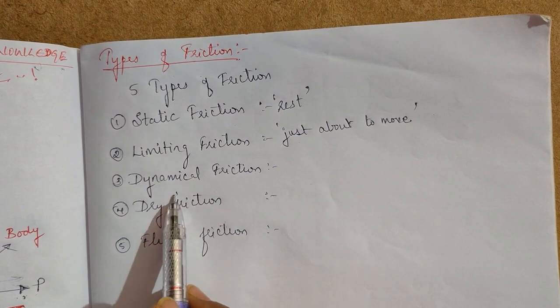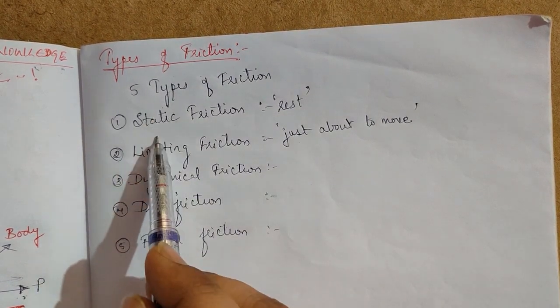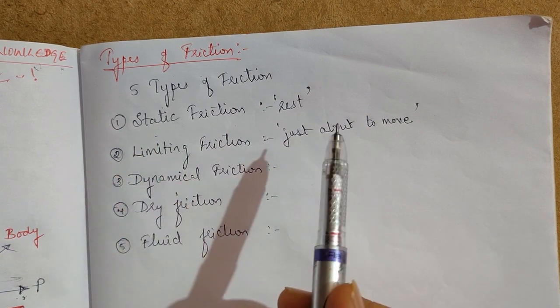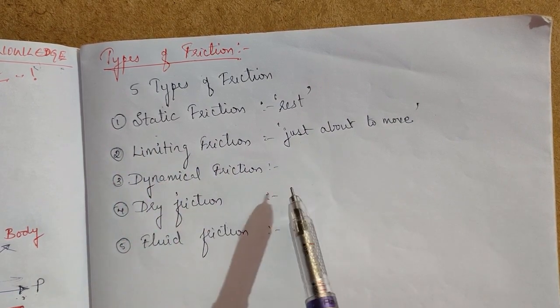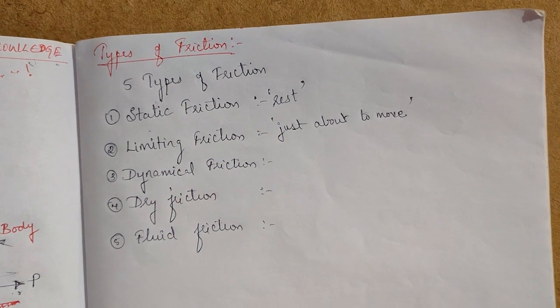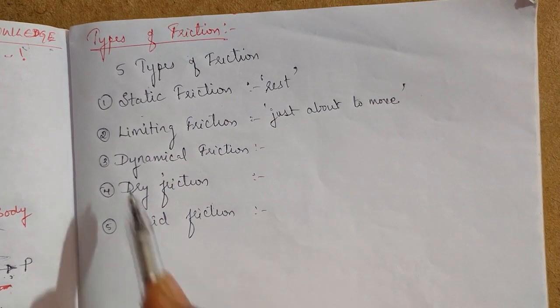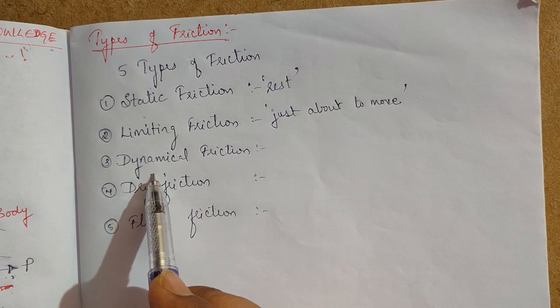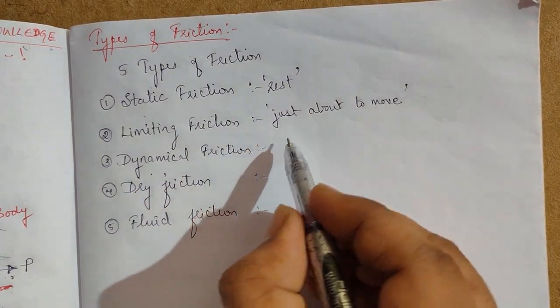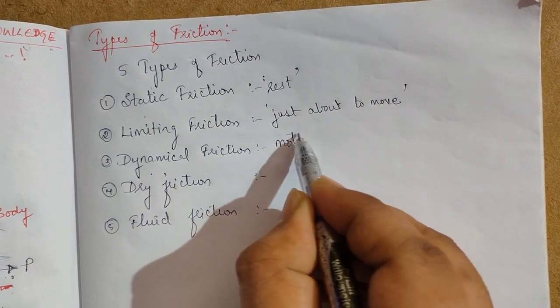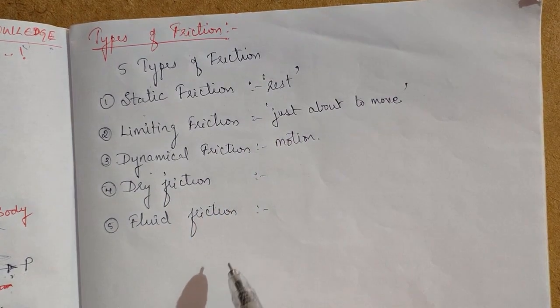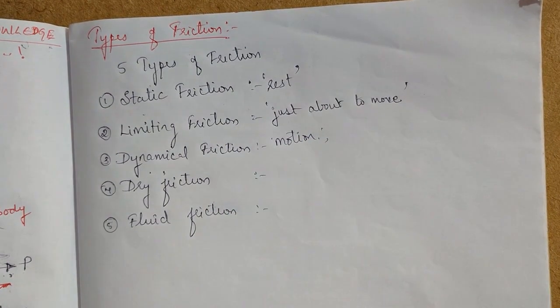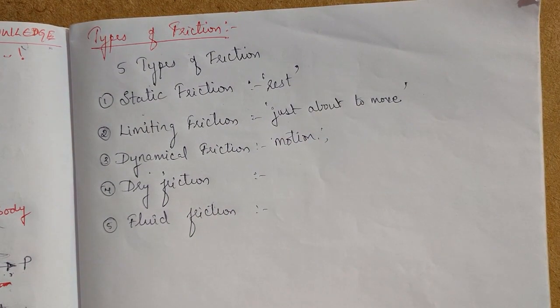So what is dynamic friction? As the name indicates, static is when the body is at rest, limiting is when the body is just about to move or on the verge of sliding. Dynamic friction is the friction acting on a body which is actually in motion. If a body is in motion and experiences friction, it is called dynamic friction.